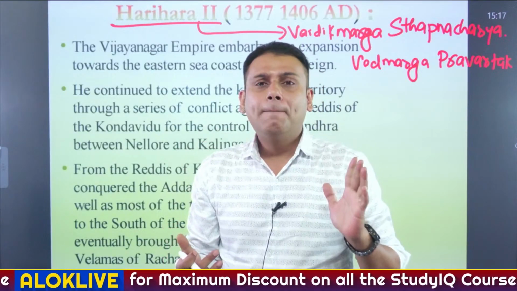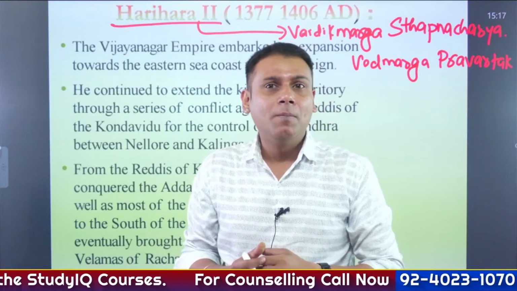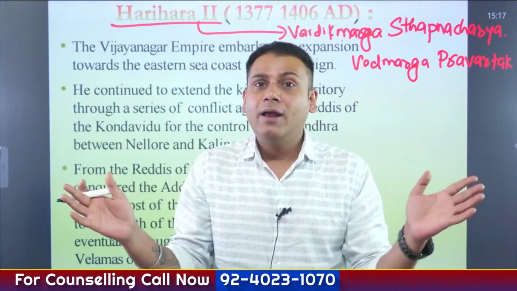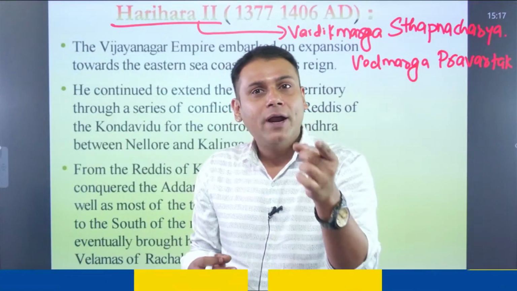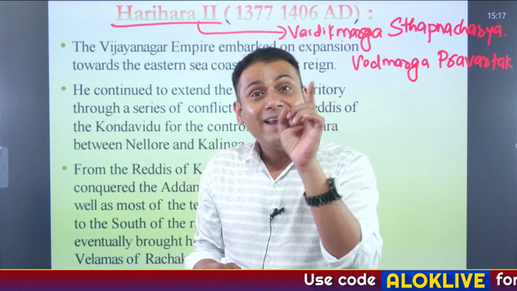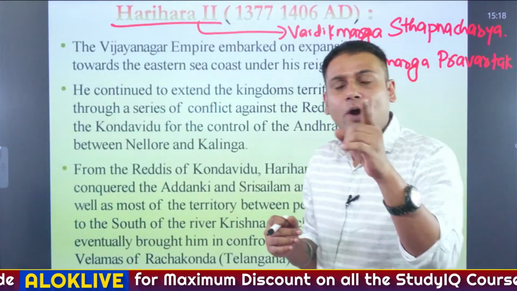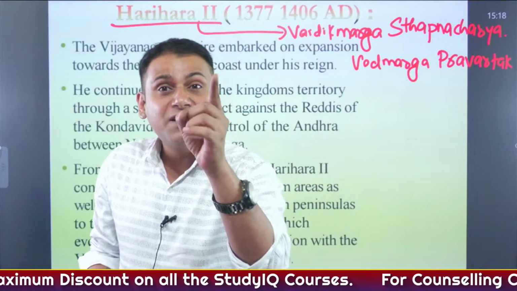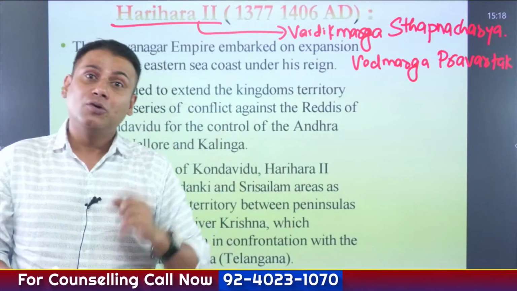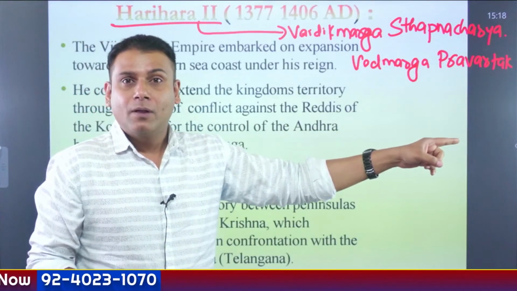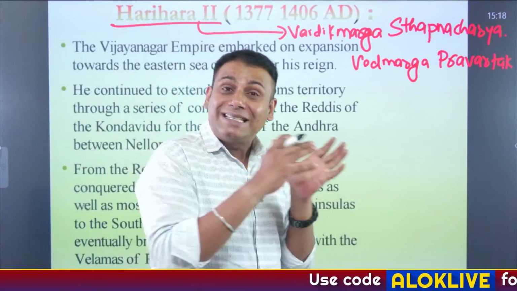The title Purva Paschim was assumed by whom? Vedic Marg Sthapanacharya was a title assumed by whom? Who further reconstructed the Virupaksha temple located in the capital Hampi, during the time of which ruler? Which ruler was the first to include Muslims in his army, with more than 10,000 Muslim soldiers as a part of his infantry? These are not questions that I'm saying on my own. These are questions that have appeared as statements, guys.